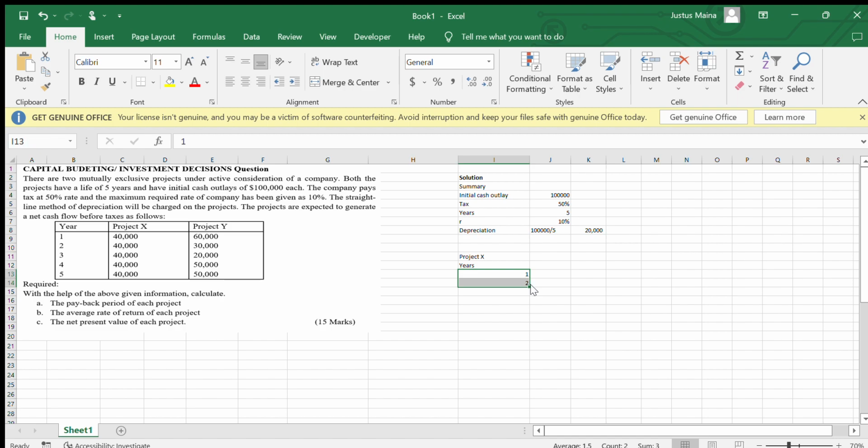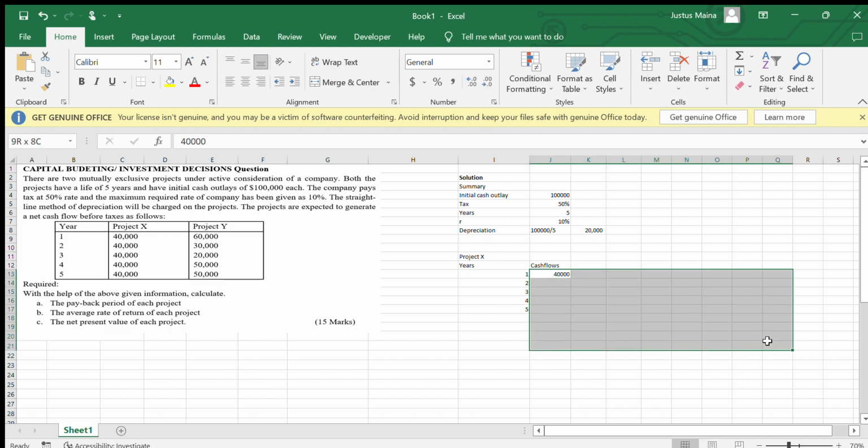We have been told that this project has cash flows of 40,000, and they are uniform. So I can put 40,000 for each year.